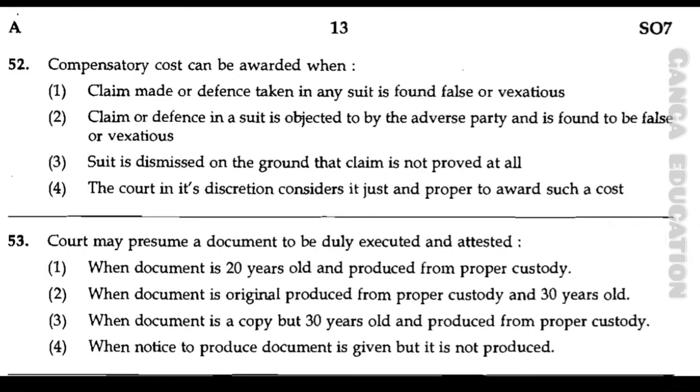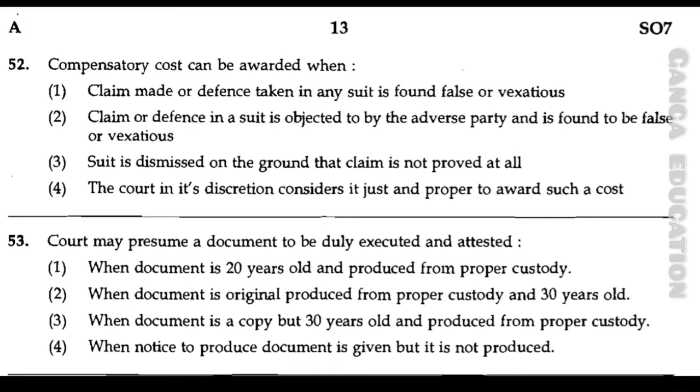Now question number 52. Compensatory cost can be awarded when? Option number 1. Claim made or defense taken in any suit is found false or vexatious. Option number 2. Claim or defense in a suit is objected to by the adverse party and is found to be false or vexatious.